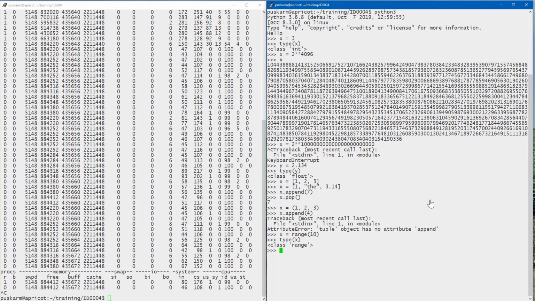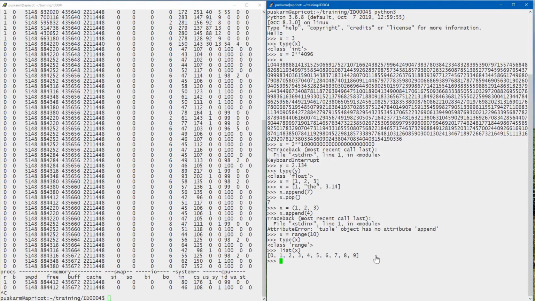And if I look at the type of x, you can see that it's a range. Now I can convert it to a list, and you can see that it's just the numbers 0 through 9. It's effectively a sequence of numbers, but it's immutable. You can't modify a range object.